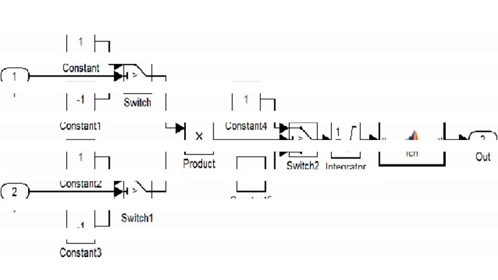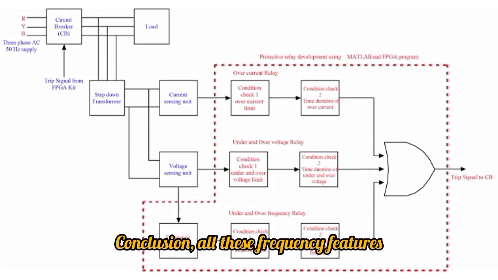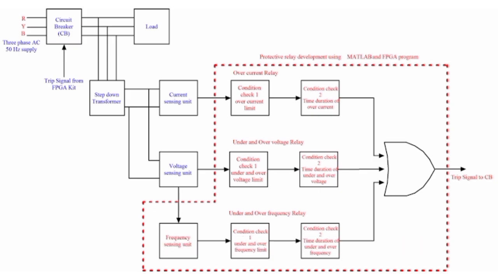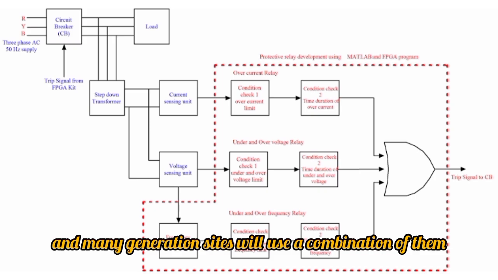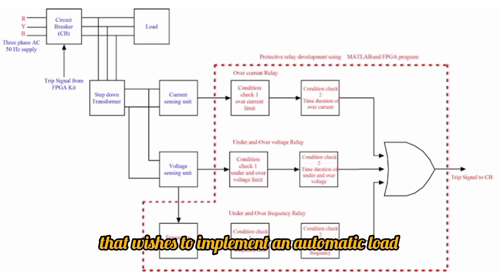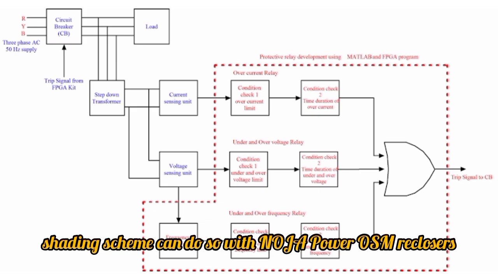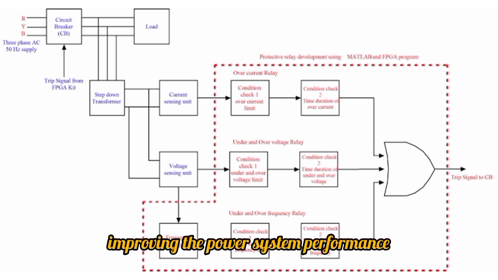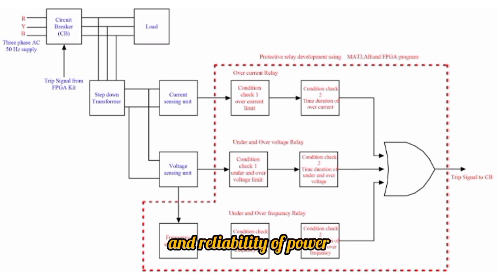without disconnection. Conclusion: all these frequency features are available in NOJA Power's OSM recloser system, and many generation sites will use a combination of them. Likewise, any network that wishes to implement an automatic load shedding scheme can do so with NOJA Power OSM reclosers. This design can help avoid blackouts under generation shortfalls, improving the power system performance and reliability of power.